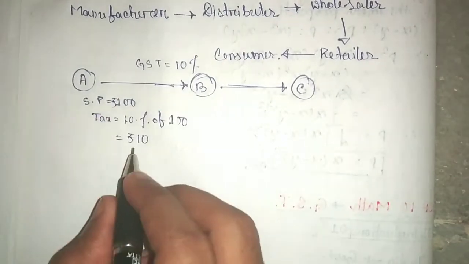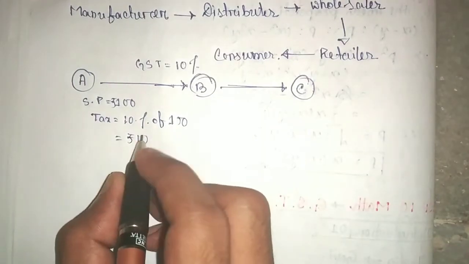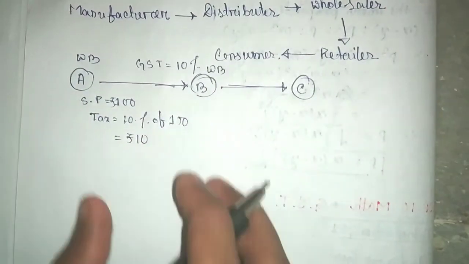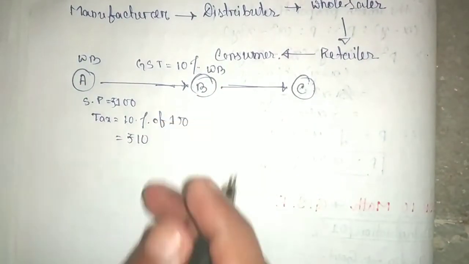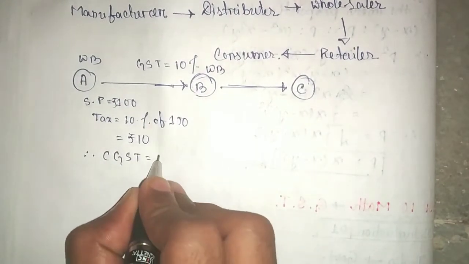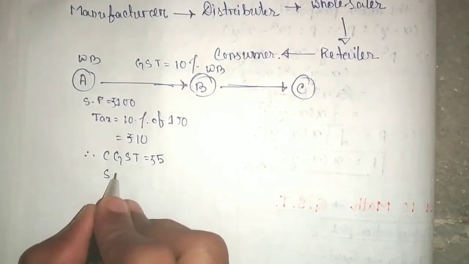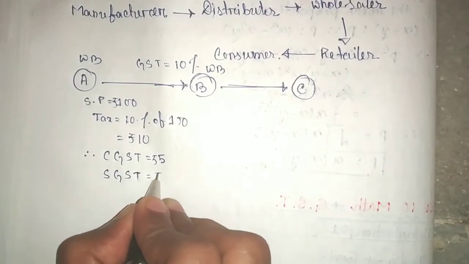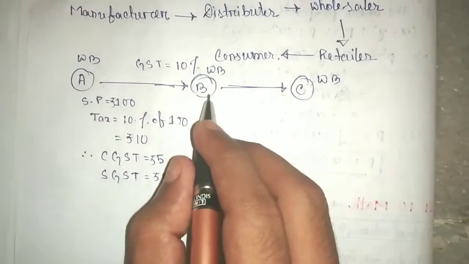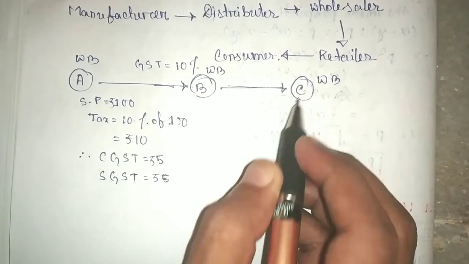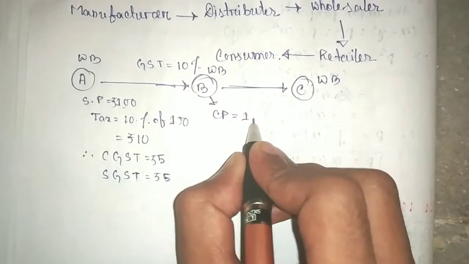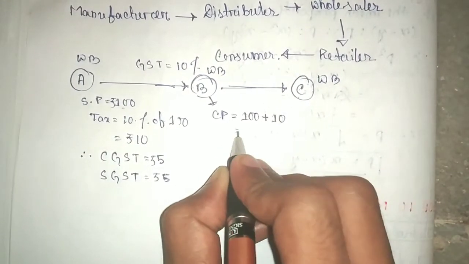Clear? Now suppose A is in West Bengal and B also lives in West Bengal. So this selling is intrastate. Therefore this tax is divided into two parts: CGST equal to rupees 5 and SGST equal to rupees 5. Clear? Now C is also in West Bengal. Now B sells the same product to C. Now what is the cost price for B? Cost price is 100 plus rupees 10 equal to 110.